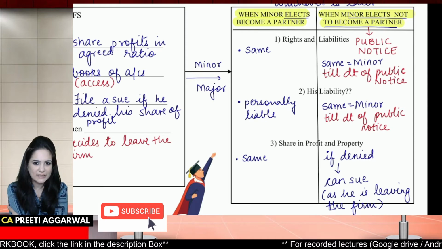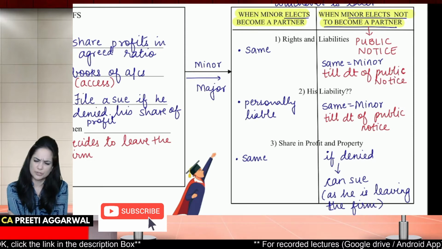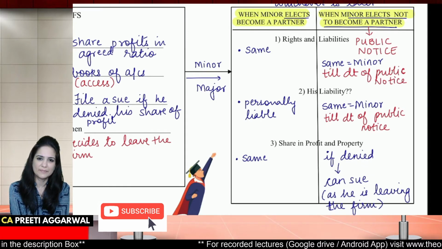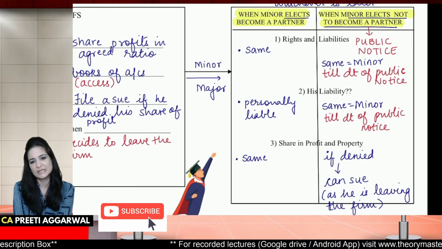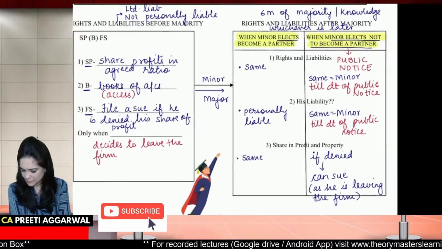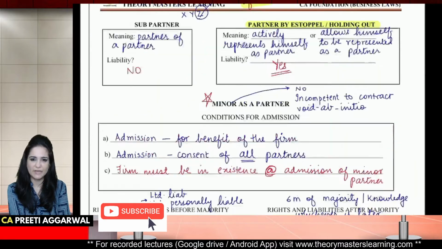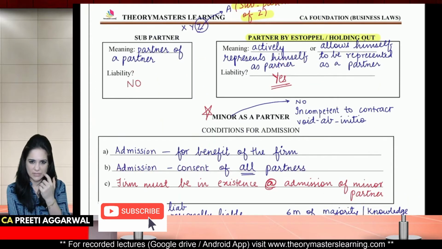Is it clear, students? So if he decides not to become a partner, give a public notice. Everything will remain the same. Now he can even file a case because he is leaving the firm. Please pause the video, students, and just check whether you have written everything from this page.